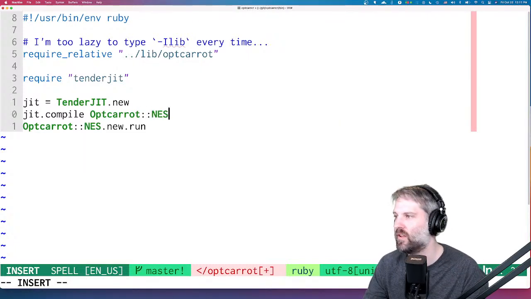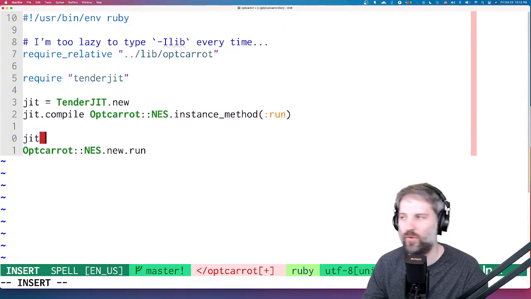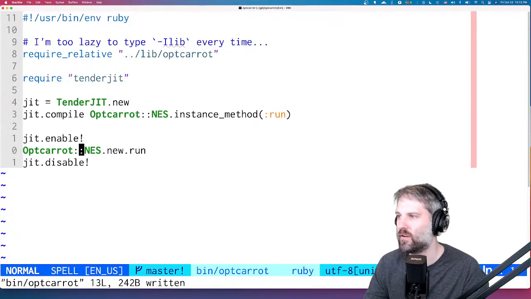Optcarrot NES instance method run. And then another thing is you have to enable the JIT specifically. So we'll do that. So enable it, disable it.